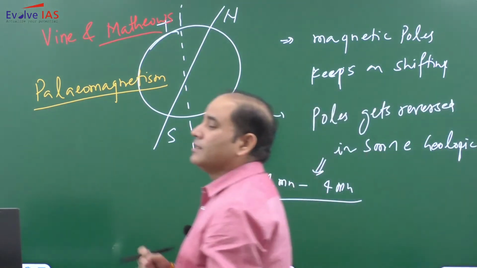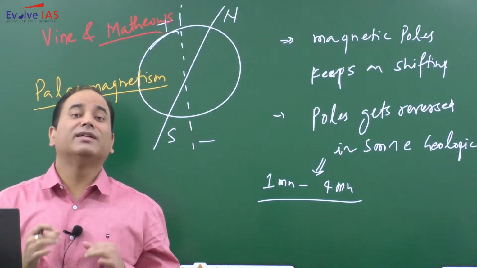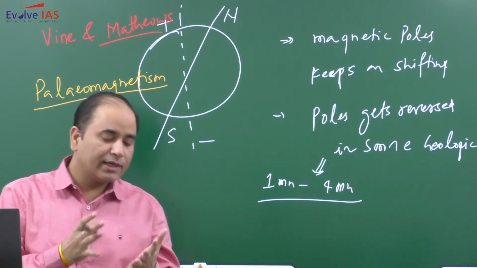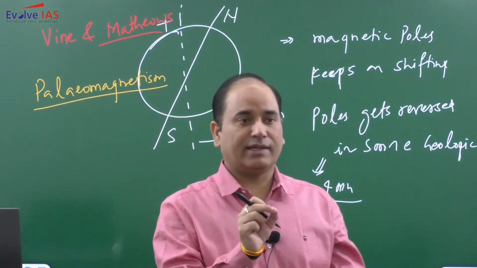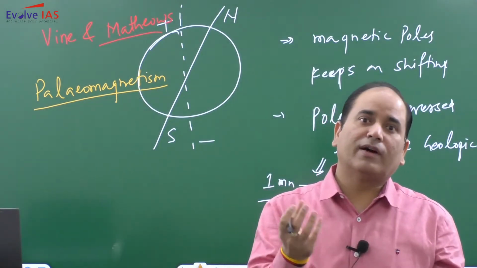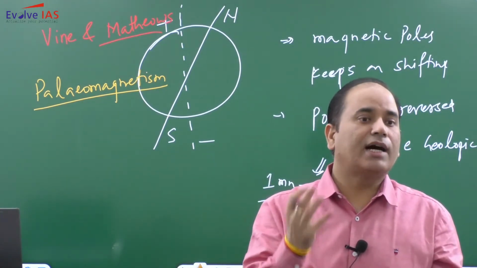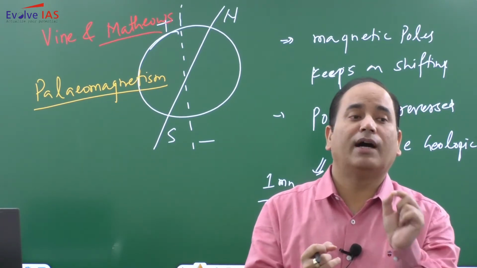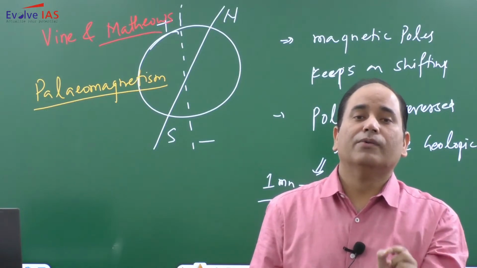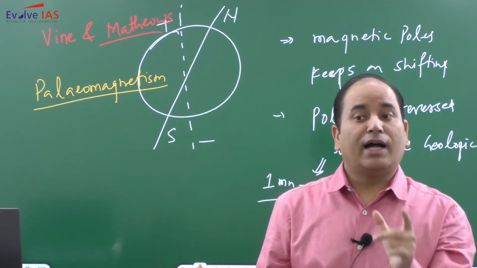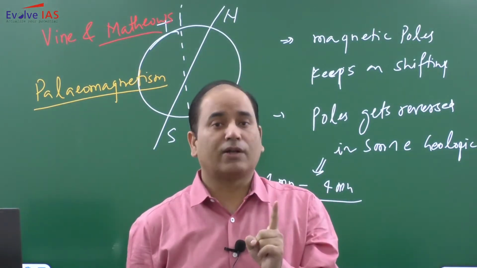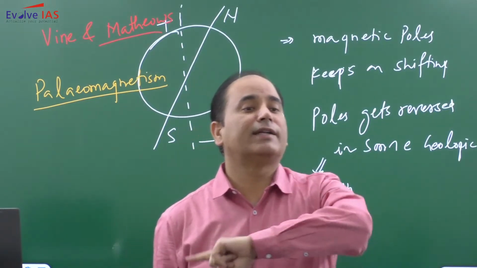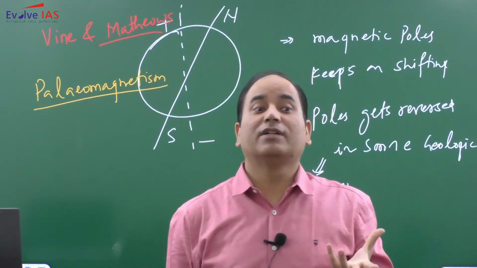Now on the earth's surface, different rocks get formed in different time periods. Let's suppose you have the formation of granite, basalt, gabbro. If the rock is getting formed and that rock has iron content, that rock will acquire the magnetism, and this magnetism will get trapped within the rock and remain until the rock is completely destroyed. And how will the rock get destroyed?